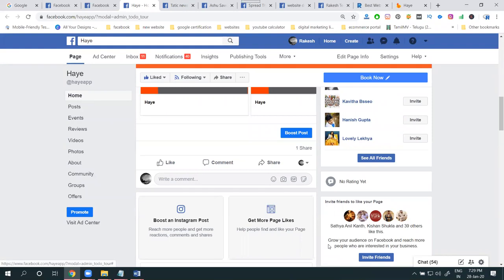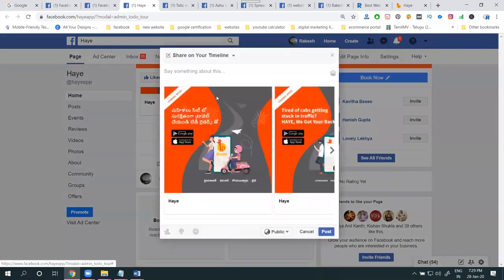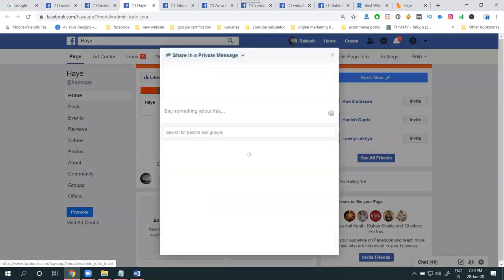First one is done by your timeline. Second is done by your friend's timeline. Third is done by the groups. Fourth is done by other pages. Last one is a final important point: private chat. Your friend receives it as a private message. How is that shared? Private message.